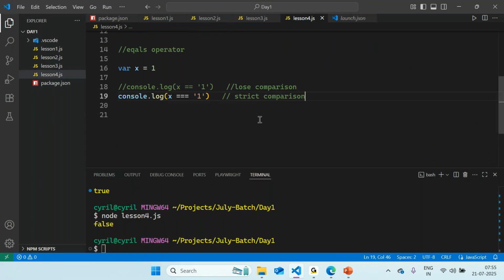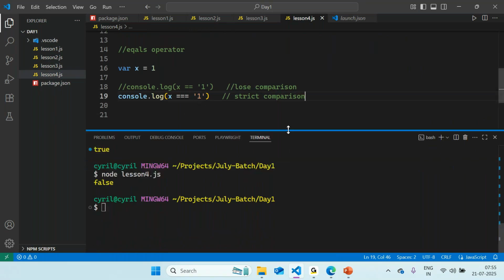In our previous session and also today's session when we were revising, I told you that anything you mention in double quotes or single quotes is compared as a string. So on the value basis, yes, 1 is equal to 1. But if you mouse over variable x, you would come to know that variable x is of type number. So type number is now compared with type string, and that case becomes false. If I want to make this a true statement, what change should I do over here in line number 90?